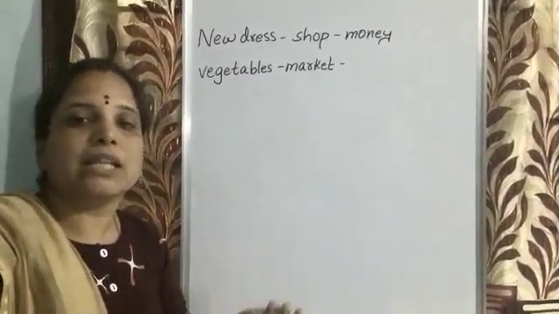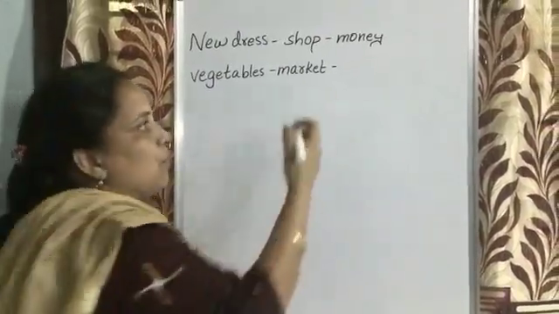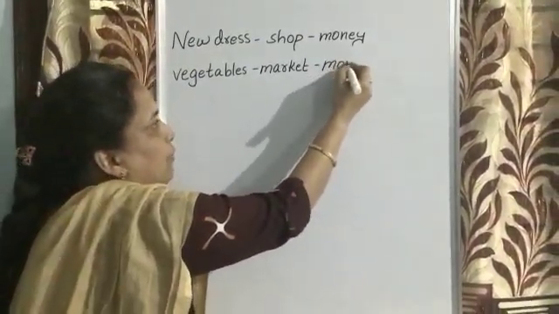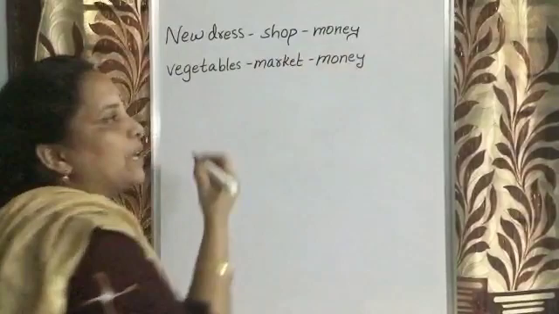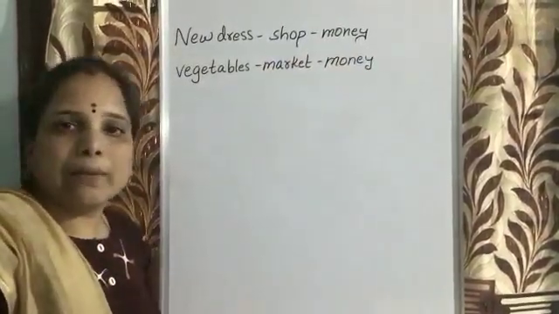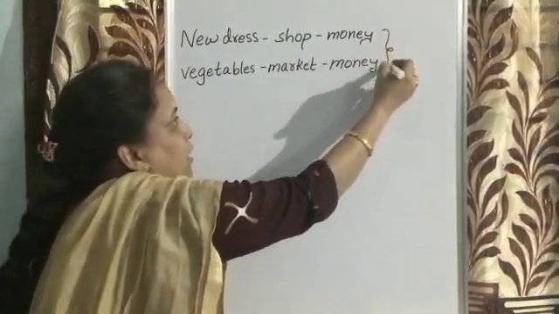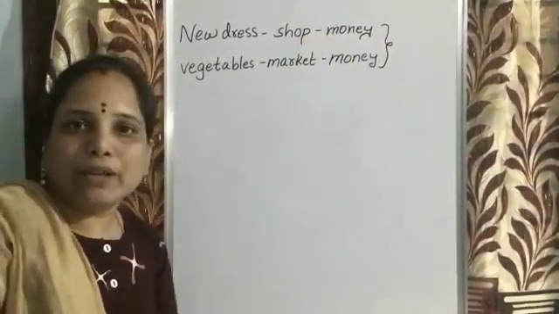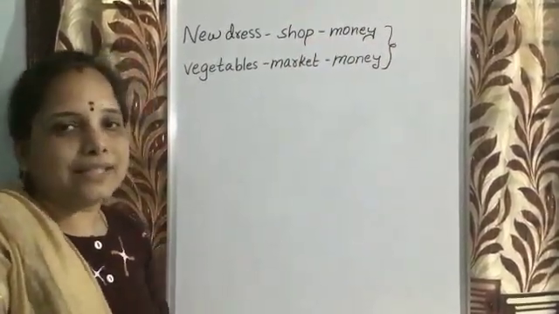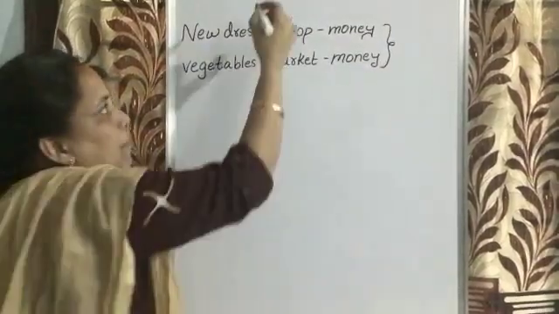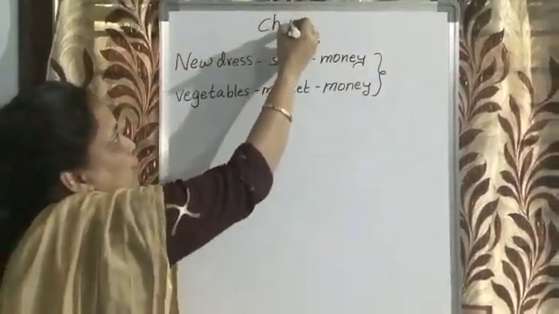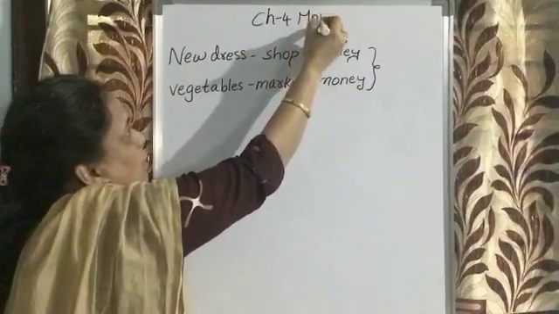Then only we will get the vegetables. So everywhere, if you want to purchase something, you require money. By observing these two, can you tell me today's topic? Yes, today's topic is chapter 4, money. We are going to discuss chapter 4, money.